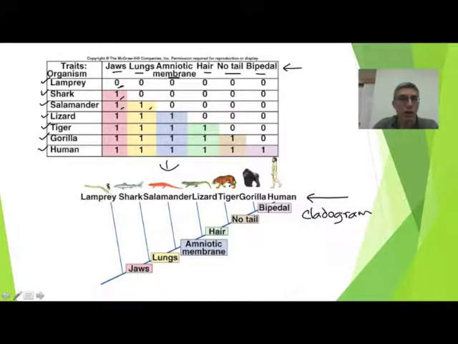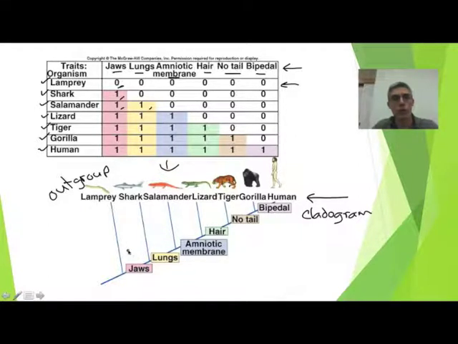Now if you look at the lamprey, it is kind of special because the lamprey did not have any of these characteristics. And so because the lamprey did not have any of these characteristics, we're going to consider the lamprey the most primitive of all these organisms. And so what they'll often do is designate that most primitive organism as being your outgroup. All right, so it's the most ancestral of the organisms.